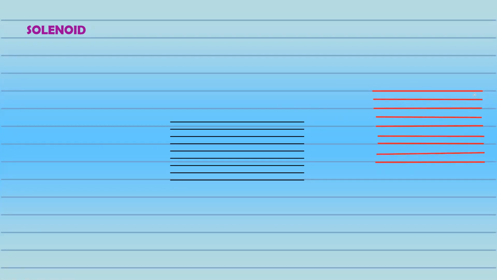So how many lines do I have here? 1, 2, 3, 4, 5, 6, 7, 8, 9, 10, 11. Okay, I need 11 lines. So this is the 10th one. This is the 11th one.